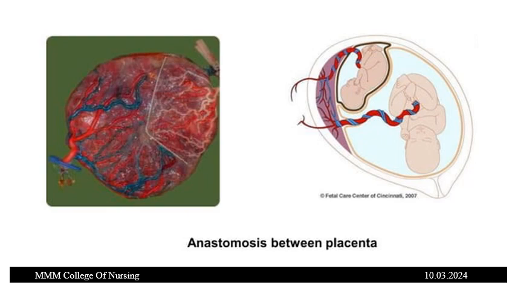So this is about the anastomosis between the placentas. As you see in the picture, there are two twins, but they are sharing a single placenta.